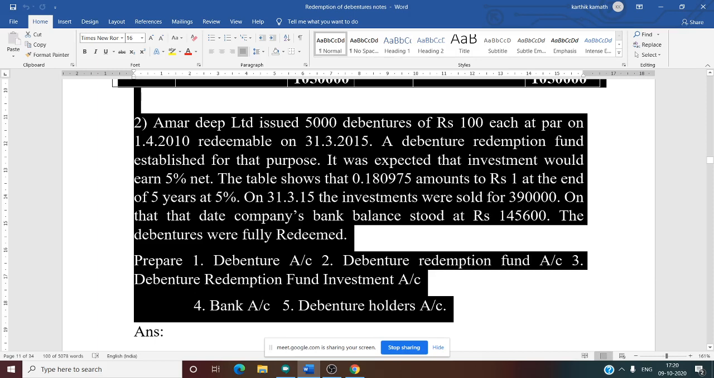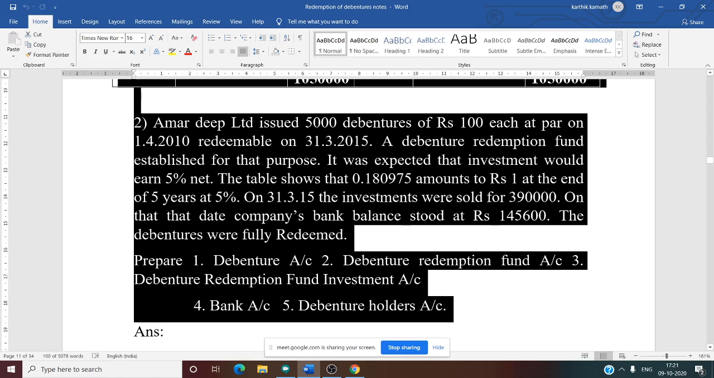The table shows that 0.180975 amounts to 1 at the end of 5 years at 5%. That is the annuity value given for 1 rupee: 0.18 paisa needs to be kept aside for the total payment by the company to the debenture holder. How much should be kept aside? That we need to calculate with the help of the working note. That we'll see later. Yes, on 31/3/2015, investments were sold at 3,90,000. The sold value is directly given in the problem at the end of the last year.